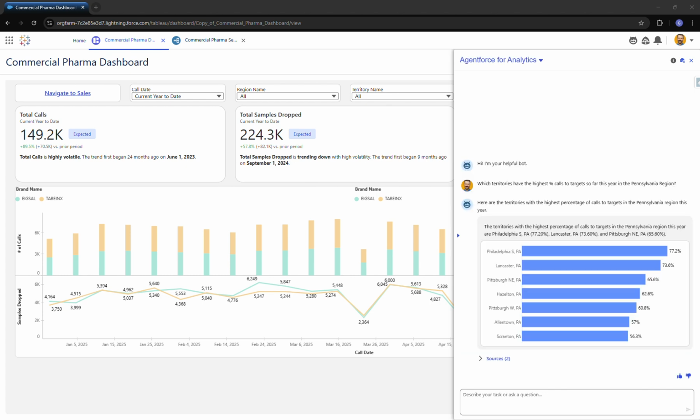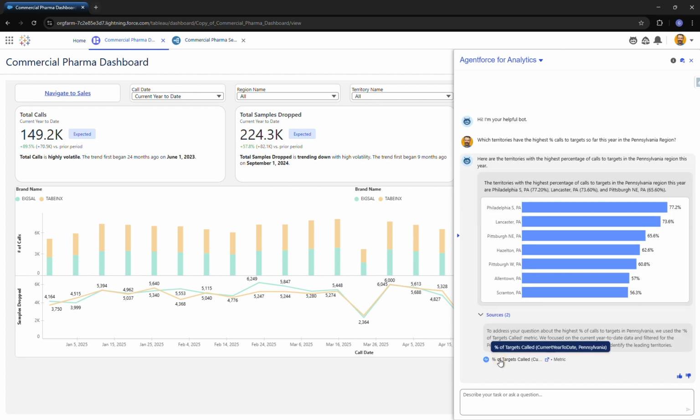The output that we get is a list of territories by their percent of calls to targets within the Pennsylvania region, with Philadelphia at the top. Go Birds! We can see how Agentforce thought to answer our question by selecting sources beneath the response. In this case, Concierge answered our question using a metric defined in the semantic layer. Percent of calls to target is a metric that I defined when I created the semantic layer.